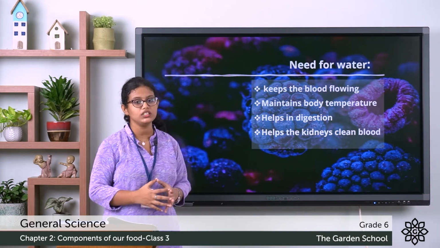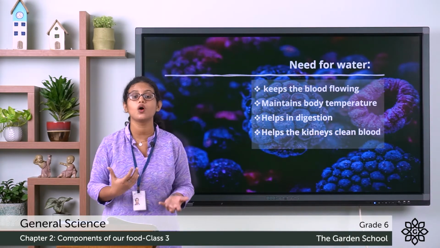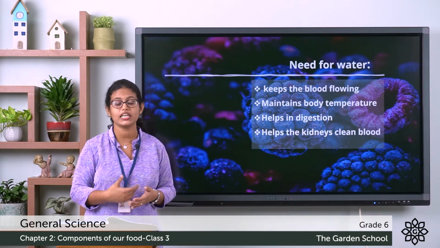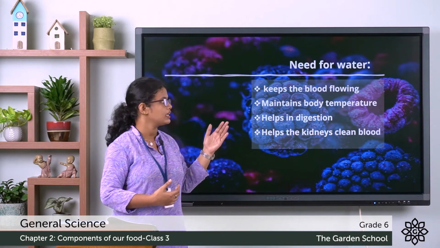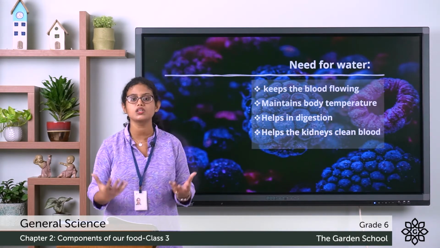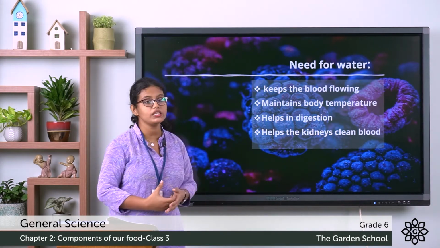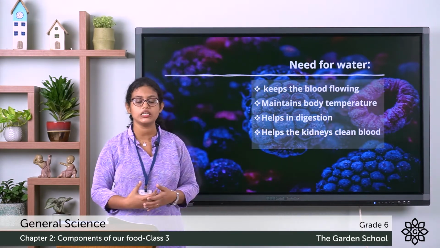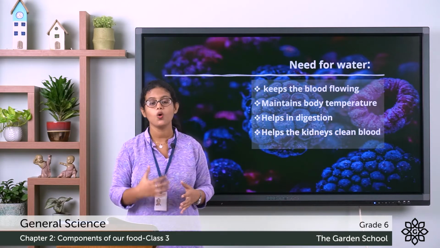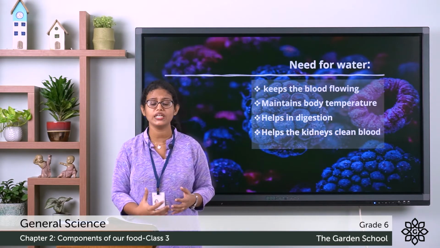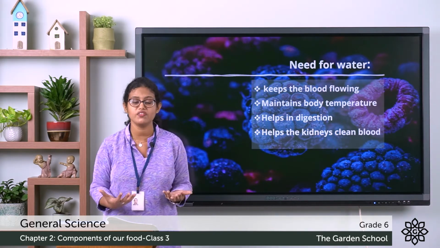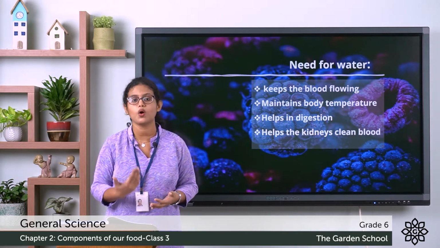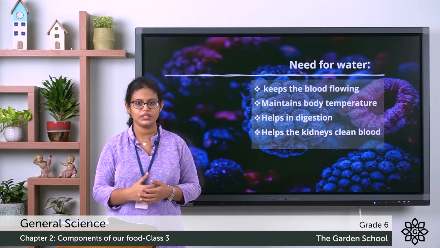So these are the different ways in which you need water. The first one, it keeps the blood flowing and helps in blood circulation. The second point, it maintains body temperature. Third point, it helps in digestion. The fourth point, it helps the kidneys clean blood. So we all need clean water. It is very important to remain healthy and also for the proper functioning of the body.